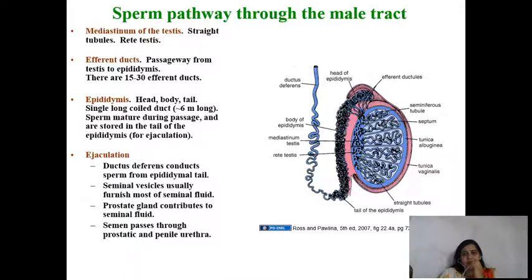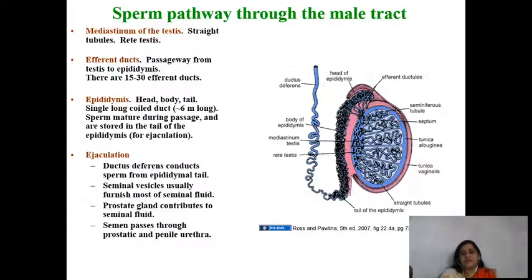If we look inside the testis, the whole testis is divided into around 250 compartments that are called testicular lobules. These testicular lobules have around 1 to 4 seminiferous tubules, and seminiferous tubules are the sites for synthesis of sperm. The seminiferous tubules are lined by one layer of cuboidal epithelium, which is called germinal epithelium. These germinal epithelium cells are a highly dividing layer of cells, and that produces millions of sperm on a daily basis.